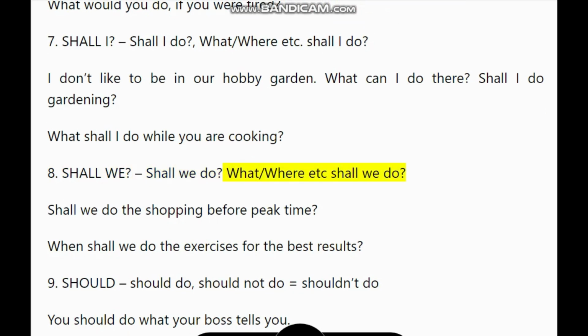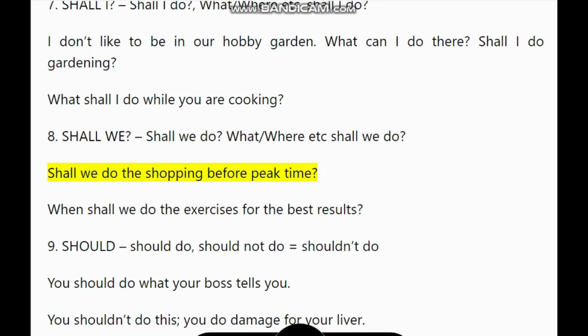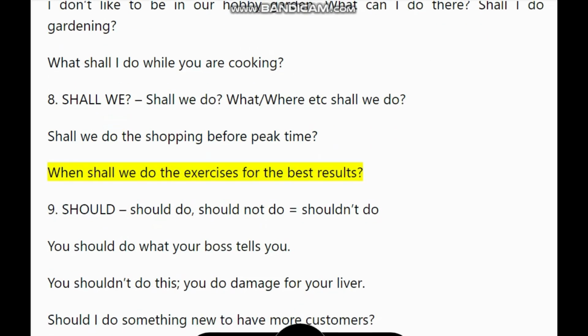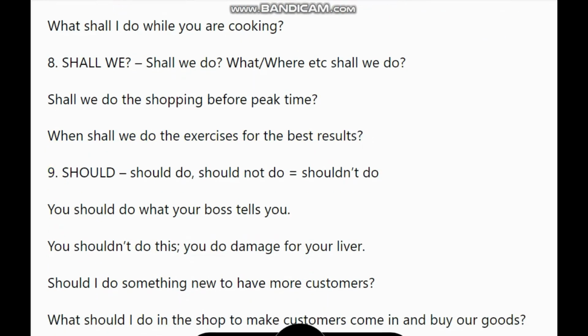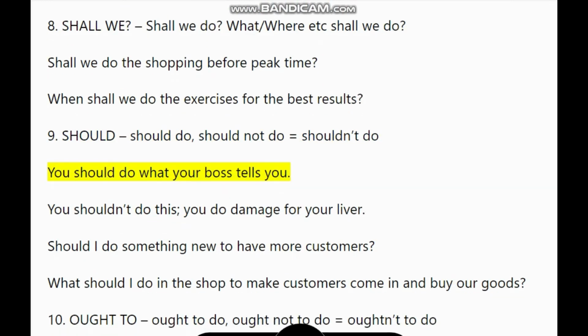Shall we do? Shall we do the shopping before peak time? When shall we do the exercises for the best results? 9. Should do, should not do equals shouldn't do. You should do what your boss tells you.